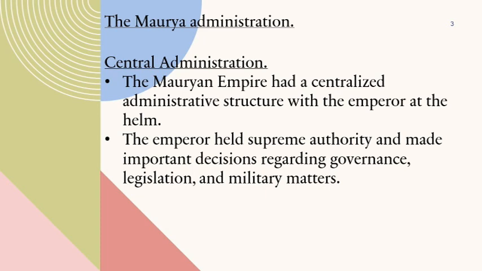Central administration. The Mauryan Empire had a centralized administrative structure with the emperor at the helm. The emperor held supreme authority and made important decisions regarding governance, legislation, and military matters.